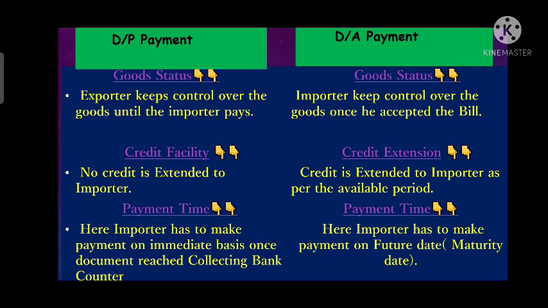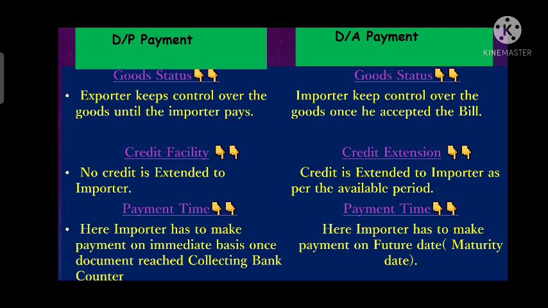After taking the document from the collecting bank, he can release the goods from customs based on such document. So in DP, once he has made the payment, he can take delivery of the goods based on the document from the collecting bank. But in DA, once he accepts the bill, based on that acceptance, he can take the document from his bank, and further the goods can be released from customs.